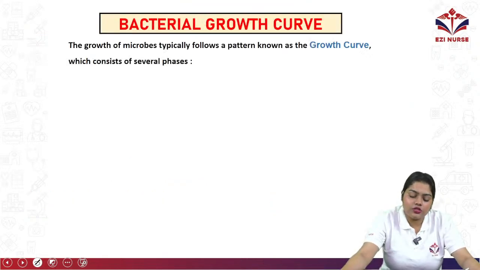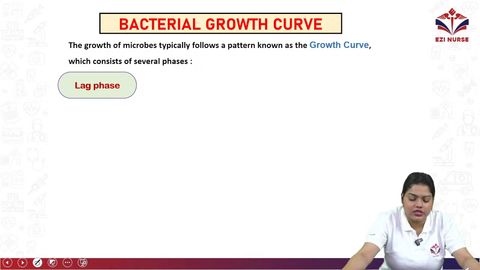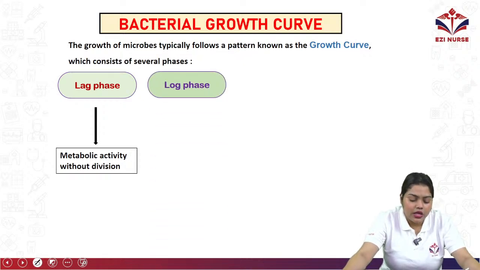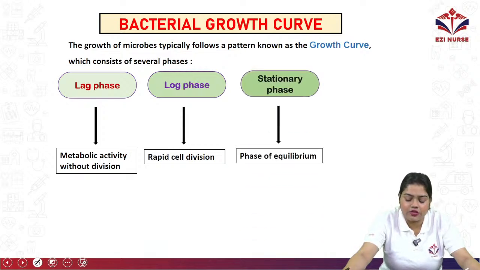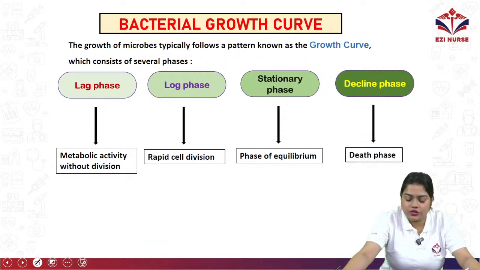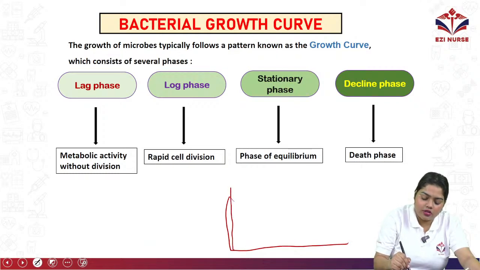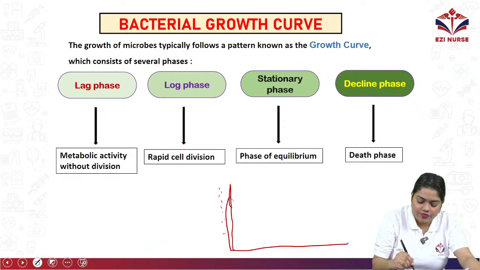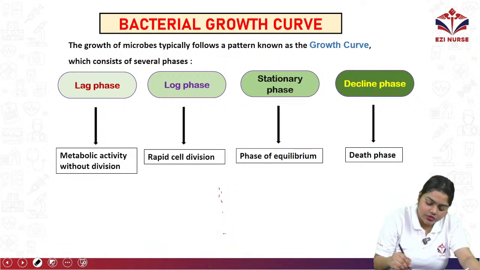Okay, so next we will see the bacterial growth curve. The bacterial growth curve typically follows a pattern known as the growth curve, which consists of several phases: the lag phase, with metabolic activity without division, then the log phase, with rapid cell division. Then we have the stationary phase, a phase of equilibrium, and the decline phase, which is the death phase. So if I draw this, this is the growth of the bacteria. Wait, let me just write it so that you guys will be able to understand.